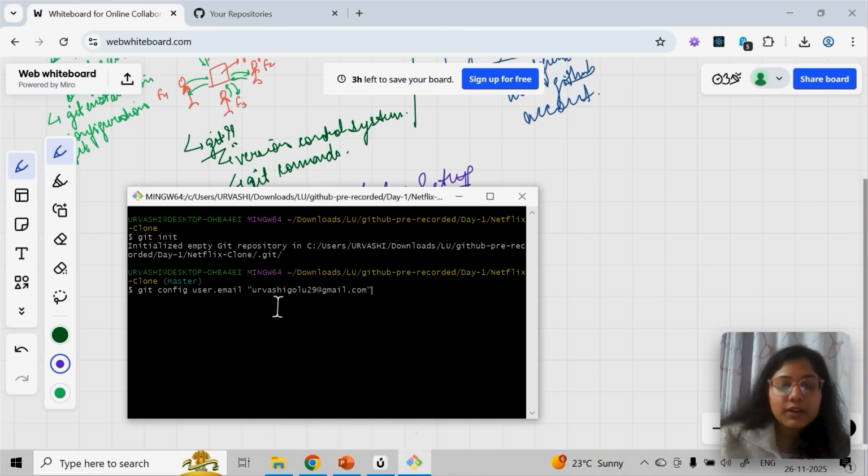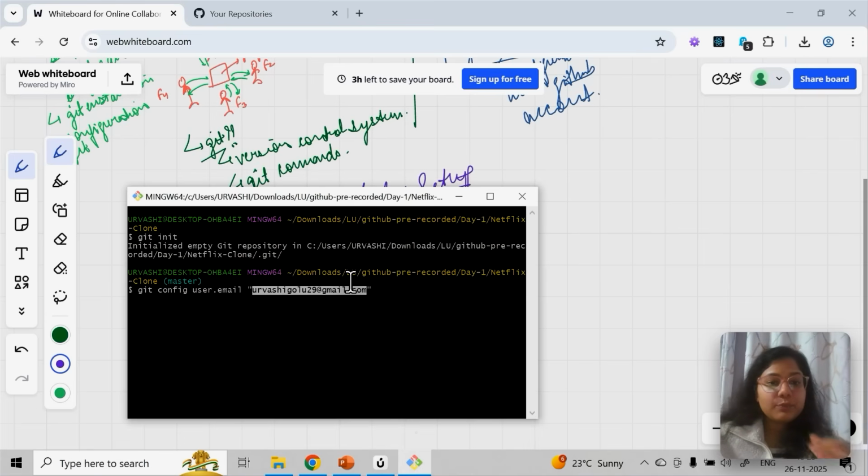Since setup is one time, I have done the setup, but I keep on taking these sessions on GitHub. While demonstrating, I must have messed up the spelling of my email, and that's why when I was trying to push my code to GitHub, it was not happening. Vercel was showing me an error that I'm trying to push from a different user. It never says email, it says user.